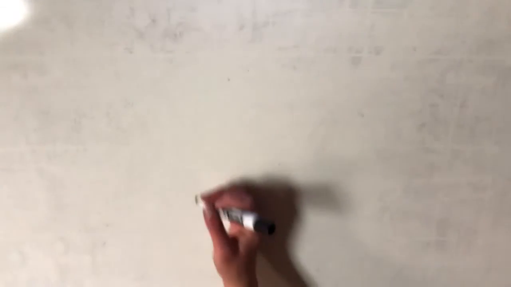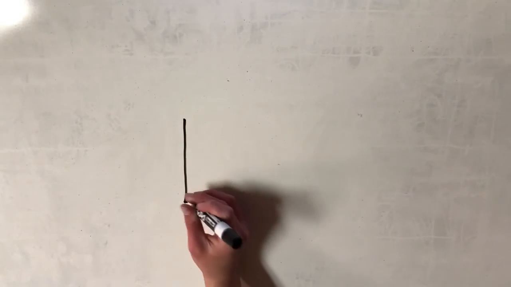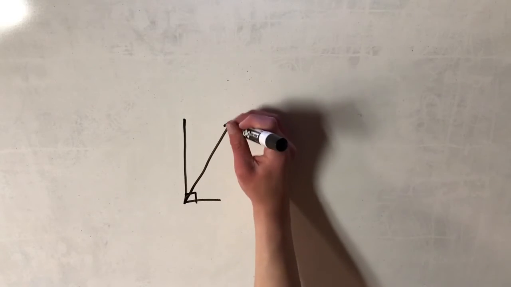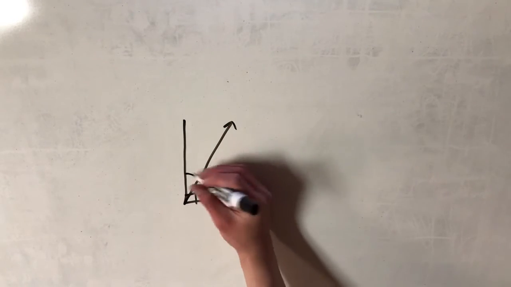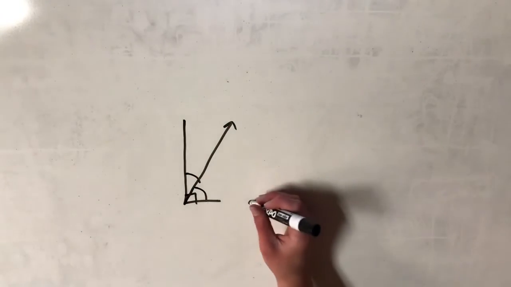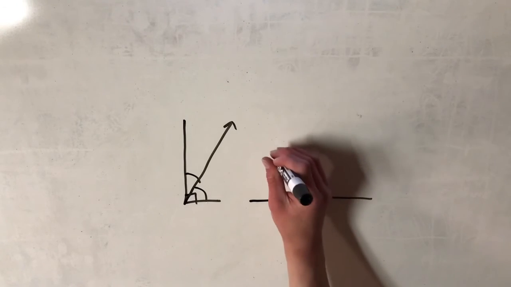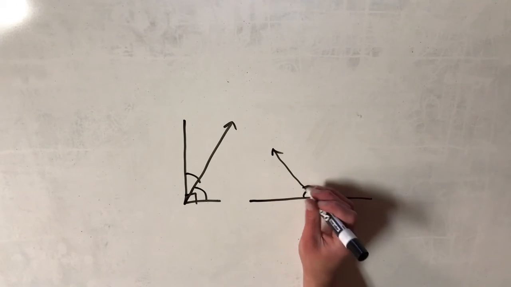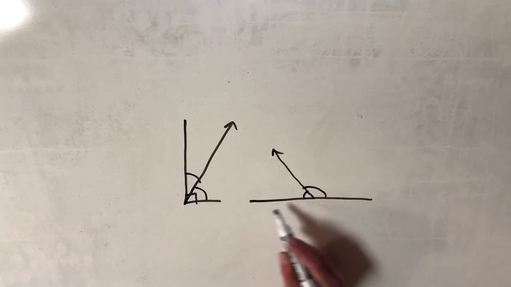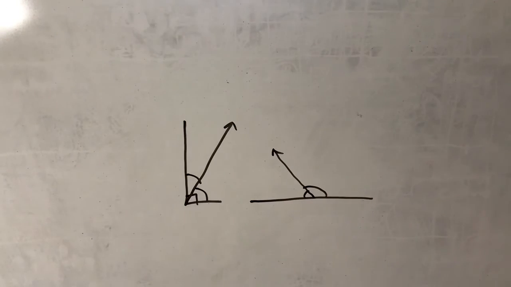And then there's complementary angles that add up to 90 degrees. So these angles here would be complementary because they add up to 90 degrees. Supplementary angles add up to 180 degrees. So this angle and this angle add up to 180 degrees because they form a straight line when they are adjacent.